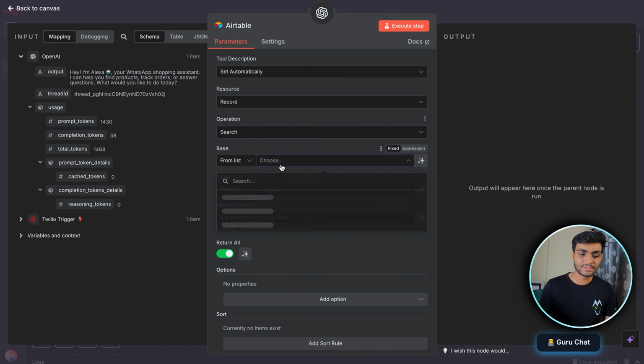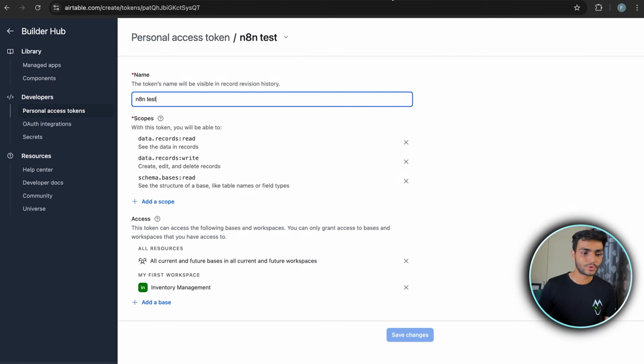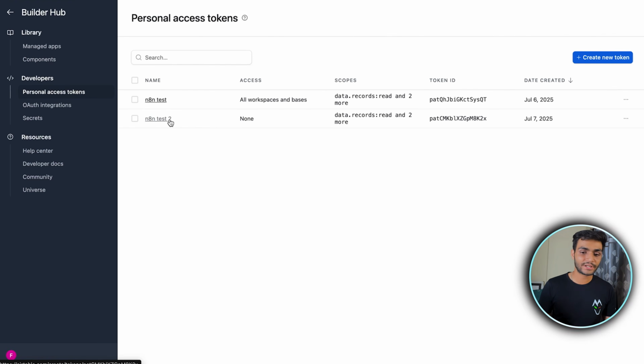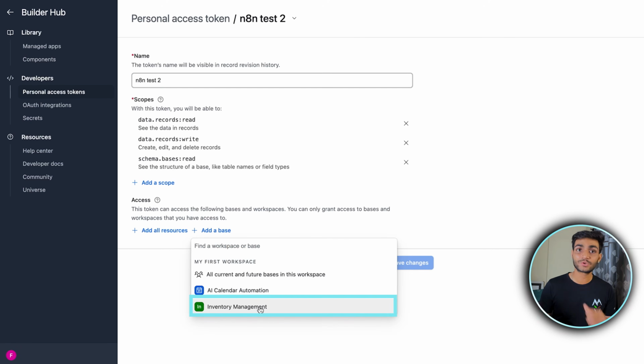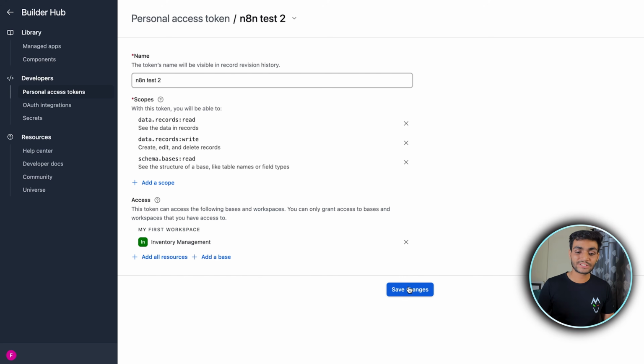Okay, in the base, as you can see, we are not getting any kind of data. I think let's debug it. Let's go to the Airtable. So now in the Airtable there is n8n test 2. So now over here, we need to click on the add base. And we need to give access to our base account over here, which is inventory management. So we'll click over here and we'll do the save changes.